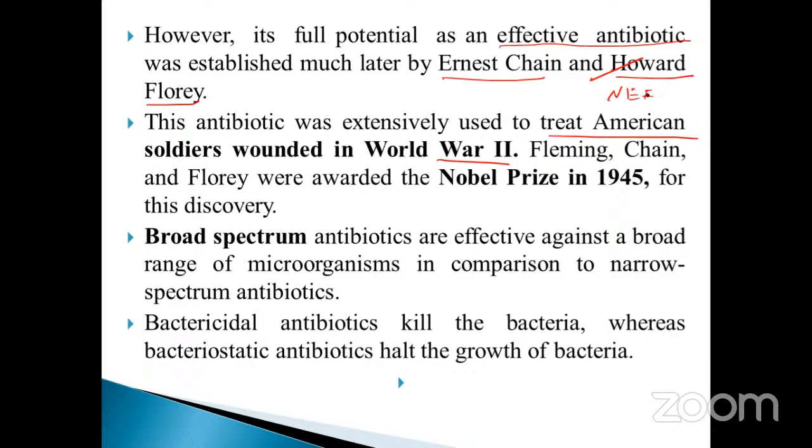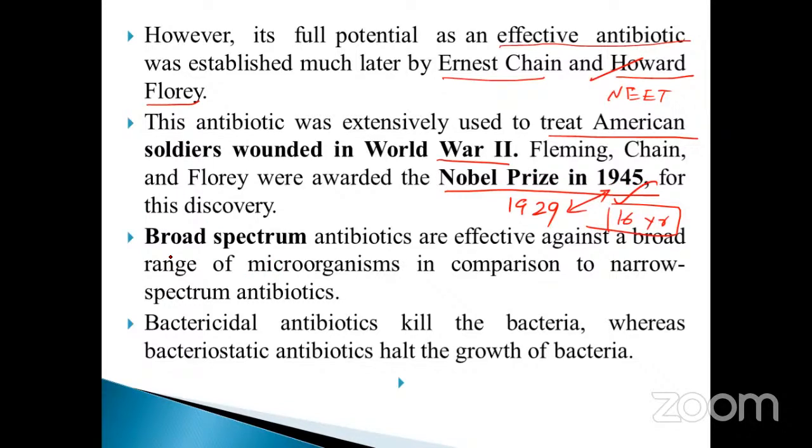Okay, so this is very, very important. Take it out and take notes. Fleming, Chain, and Florey were awarded the Nobel Prize in 1945. This is also very, very important. When did they get the Nobel Prize for their discovery? 1945. And penicillin was discovered in 1929. Difference, how much is that? 16 years. After 16 years, they got the Nobel Prize. The Second World War ended in 1945, and at that time they got the Nobel Prize.